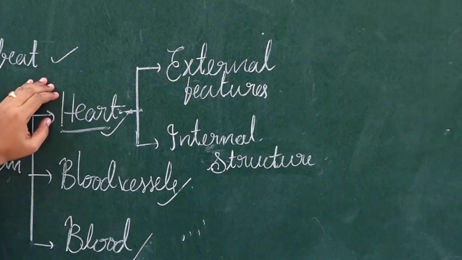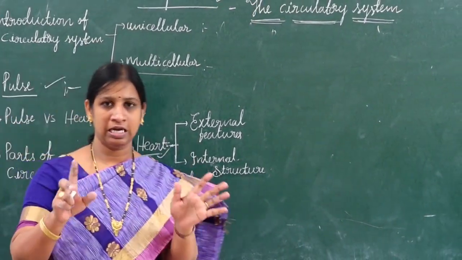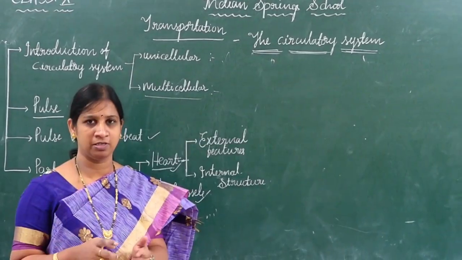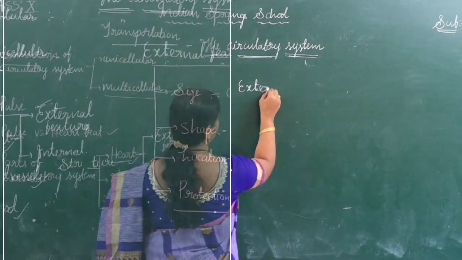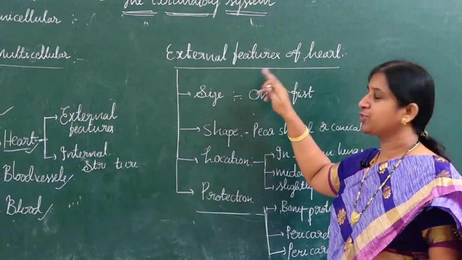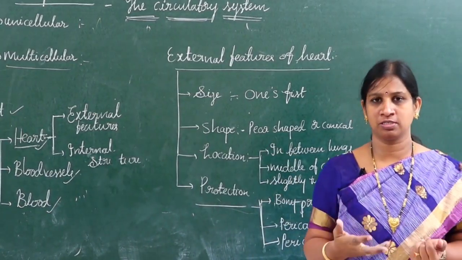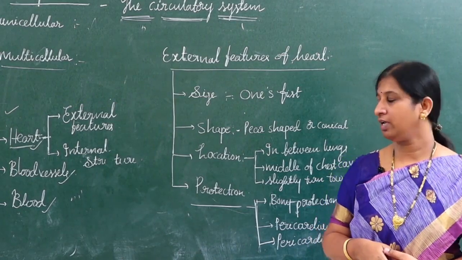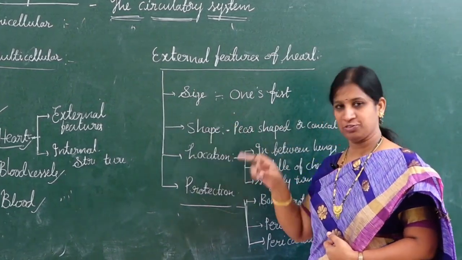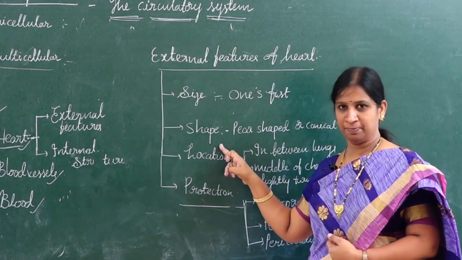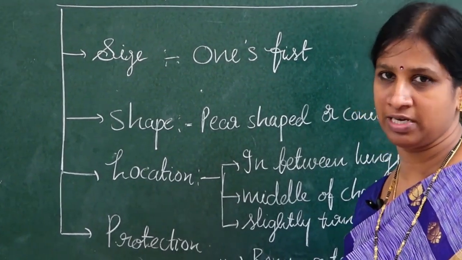Regarding the heart, first we will discuss external features. External means outside, how it looks, how it appears. In this we are going to discuss 4 important points. First we will discuss size, next shape, next location, and next how it is protected.